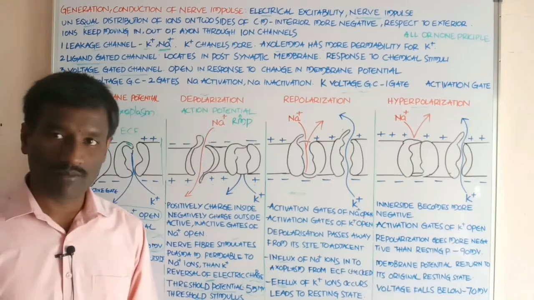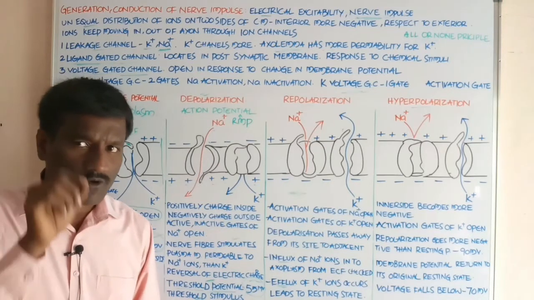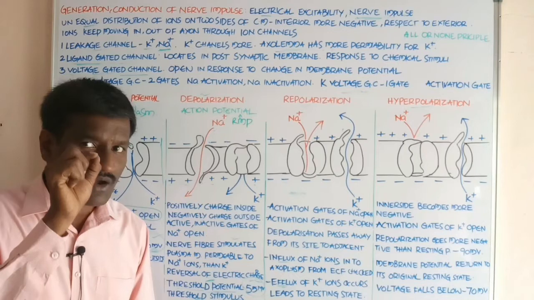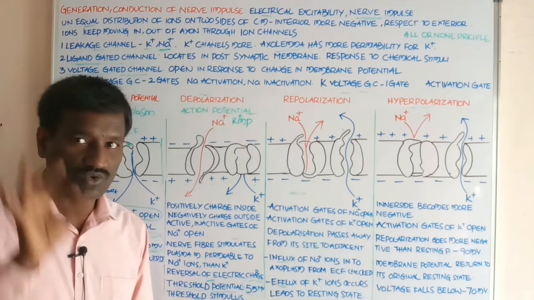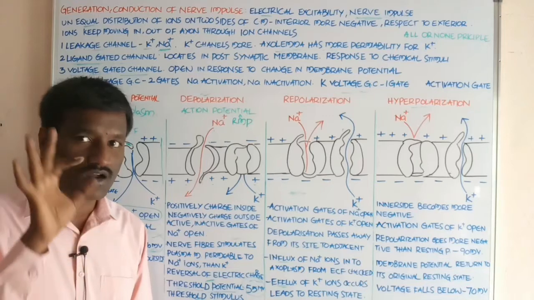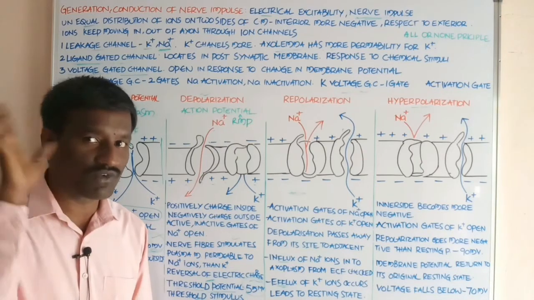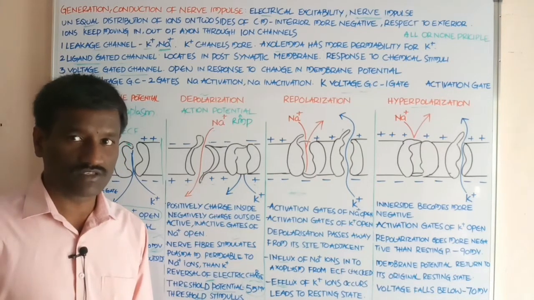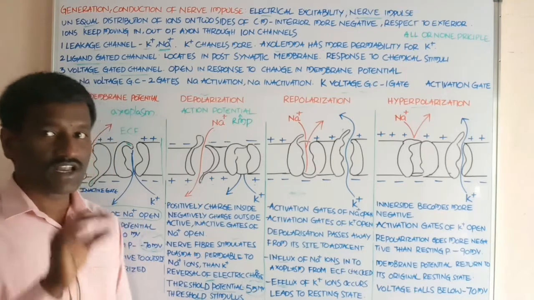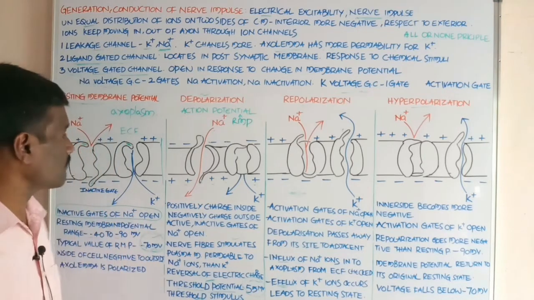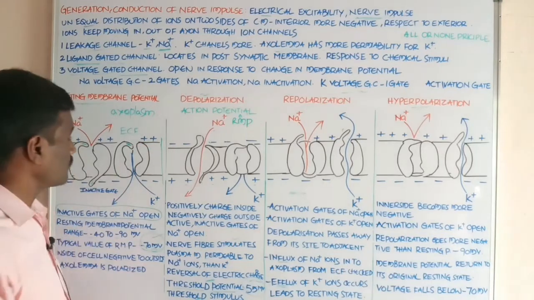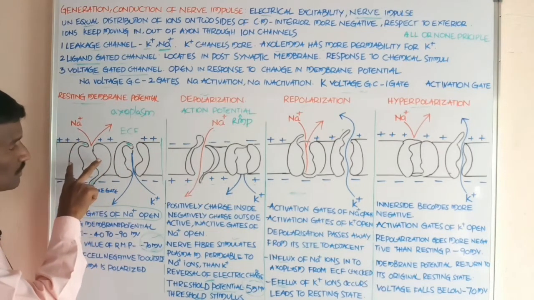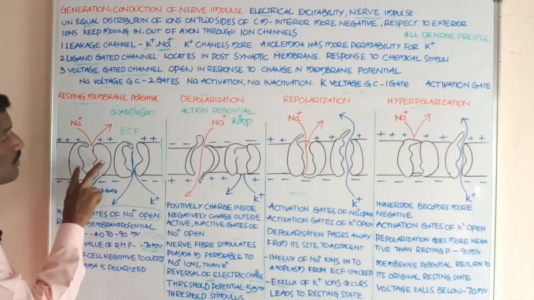Now, what about resting membrane potential? If you observe only one region of the axolemma to discuss the conduction and generation of nerve impulse, this part of the axolemma of the neuron shows two types of voltage gated channels.